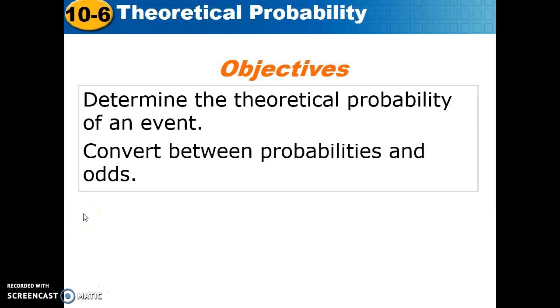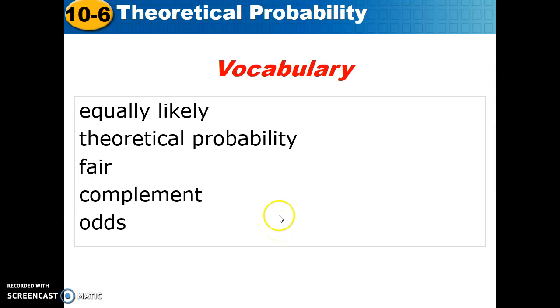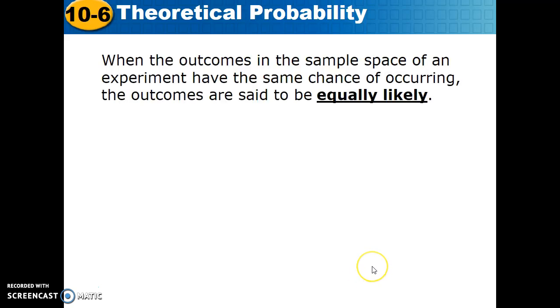Lesson 10.6. Two objectives today: determining the theoretical probability of an event and converting between probabilities and odds. Sometimes we hear those used interchangeably, but we're going to be talking about how to convert from one to the other. Our vocabulary: equally likely, theoretical probability, fair, complement, and odds. You need to look those up in your book if they are not easily accessed in your gray matter. You might want to write those down for the test.